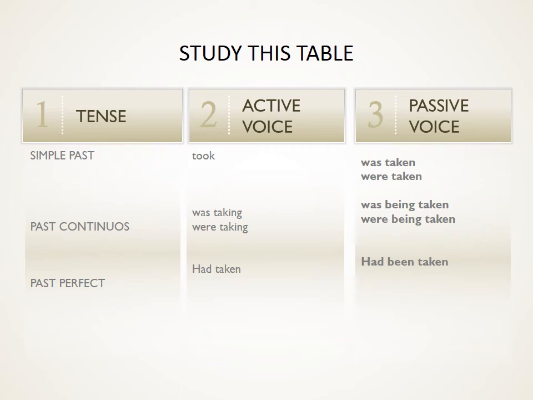Under past continuous, he was taking tablets regularly. Tablets were being taken regularly by him. And under past perfect, he had taken my book. My book had been taken by him. That comes under passive voice.